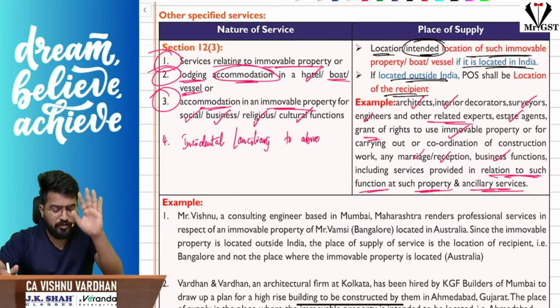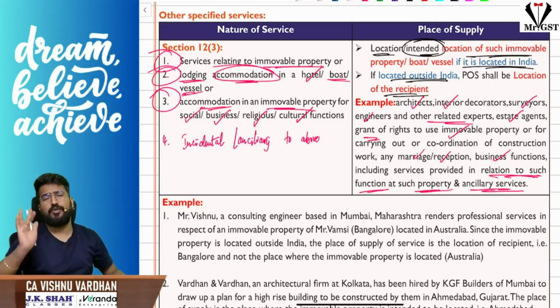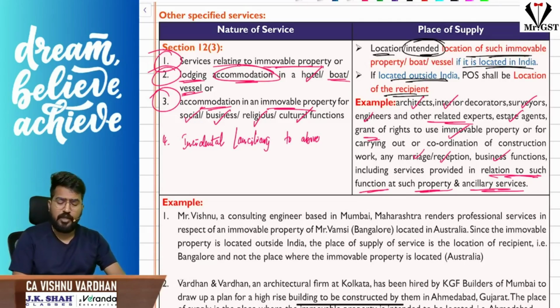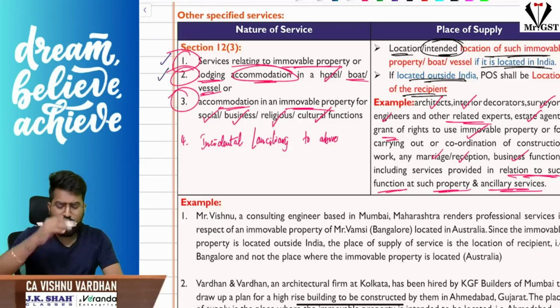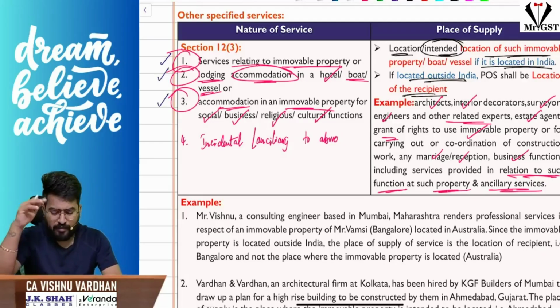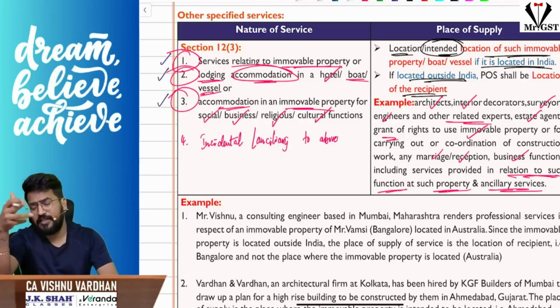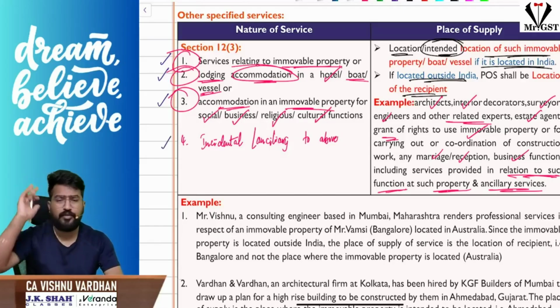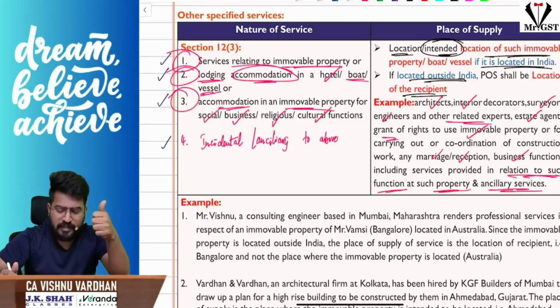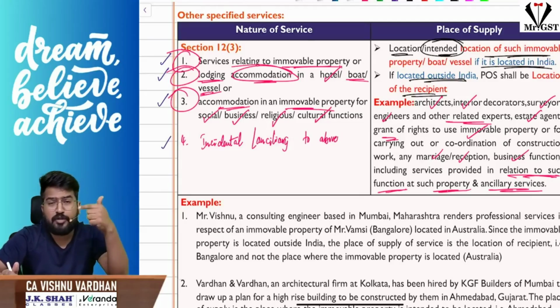So what is the scenario? Subsection 3 deals with anything directly related to immovable property. Services relating to immovable property, lodging, accommodation in a hotel or a boat or a vessel, or accommodation in any immovable property for social, business, religious or cultural functions, and any incidental or auxiliary things related to the above. So first of all, anything related to immovable property, lodging and boarding. One interesting thing is lodging and boarding not only in hotels and guest houses, but also houseboat and vessel.